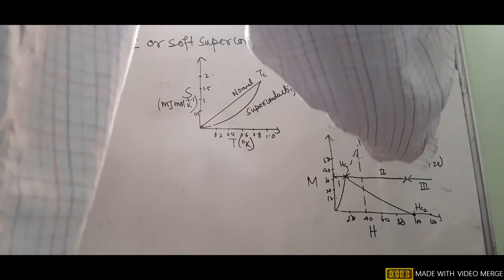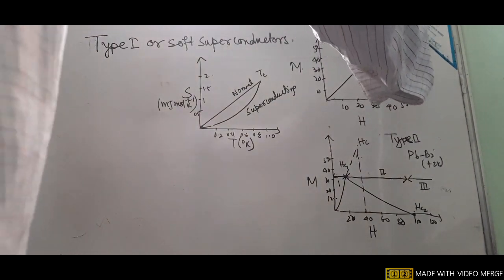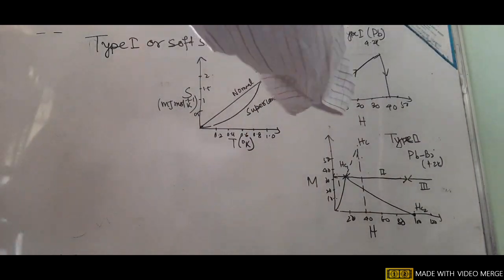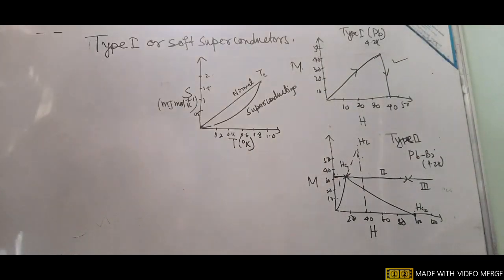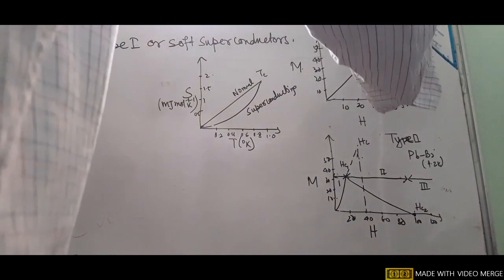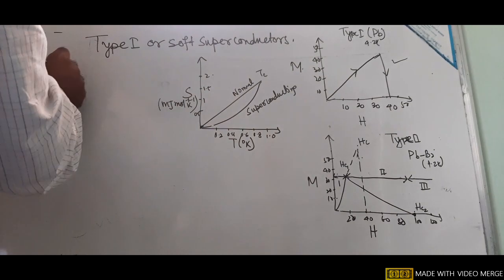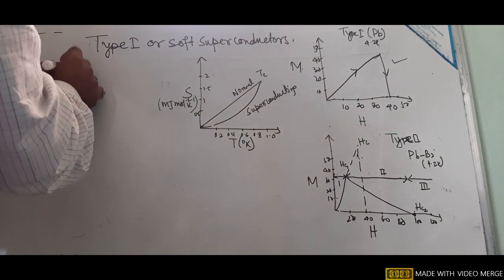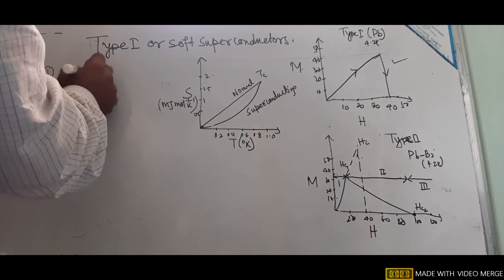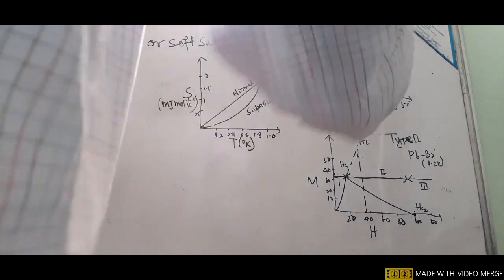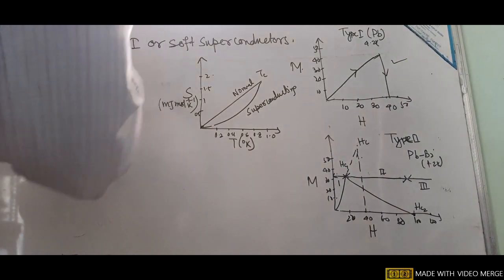So in this case, what do we get? The magnetic behavior of lead, the type 1 superconductor, is being shown in this graph. This is a type 1 superconductor. In this case, it exhibits perfect diamagnetism. The type 1 superconductor shows perfect diamagnetism, meaning B equals 0. And that is, it shows the Meissner effect.